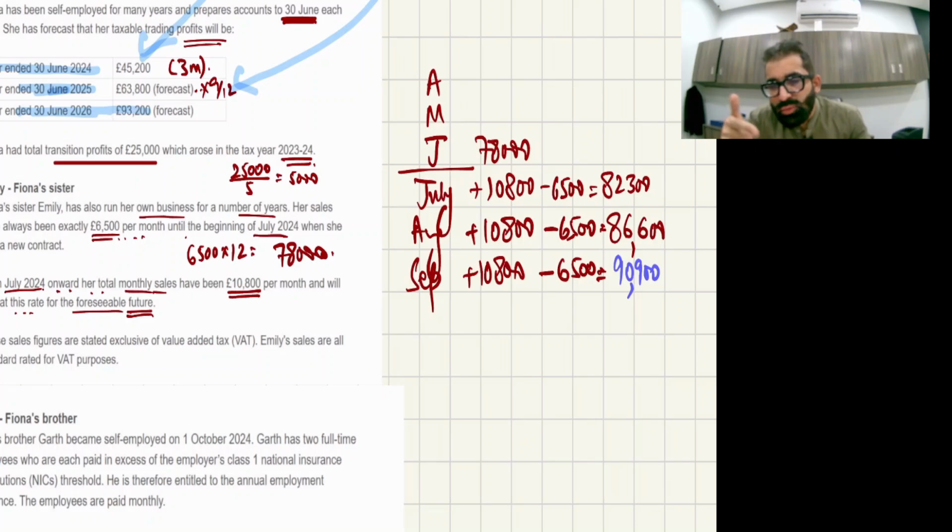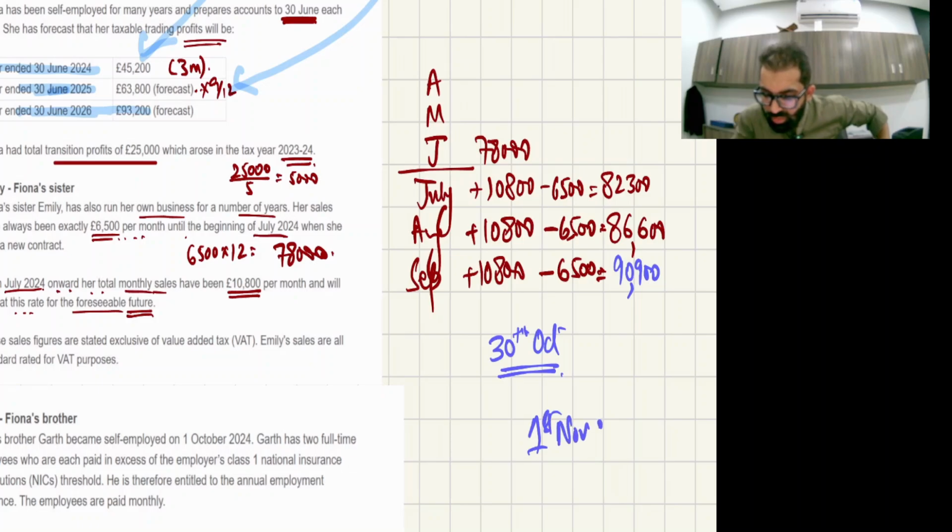Within 30 days. Okay, so after the end of September, if you add 30 days, it is 30th October. So we need to inform HMRC about this registration before 30th October. But HMRC will get us registered from the next month of this month. So from 1st November 2024.